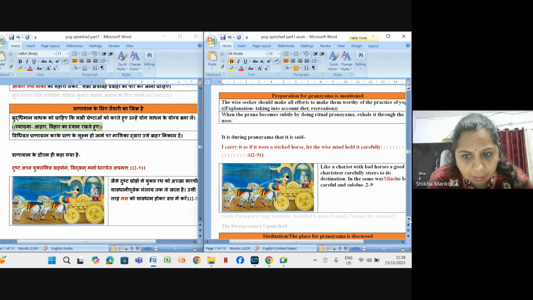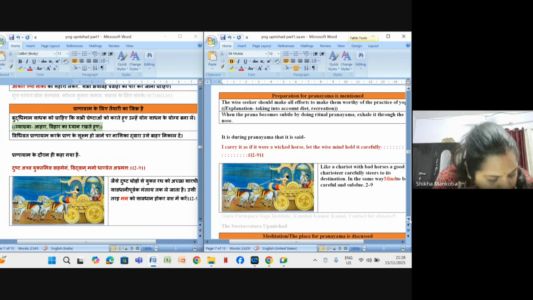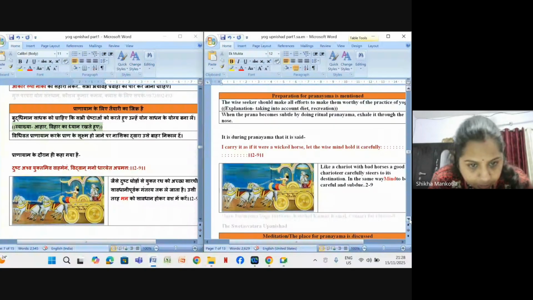So it is during pranayama that it is said, I carry it as if it were a wicked horse. Let the wise mind hold it carefully. What is said in Sanskrit is "Dusht Ashva Yuktam Iva Vahan, Vidvan Manodharayet Apramattah." What they say is, like a chariot with bad horses, a good charioteer carefully steers it to its destination.